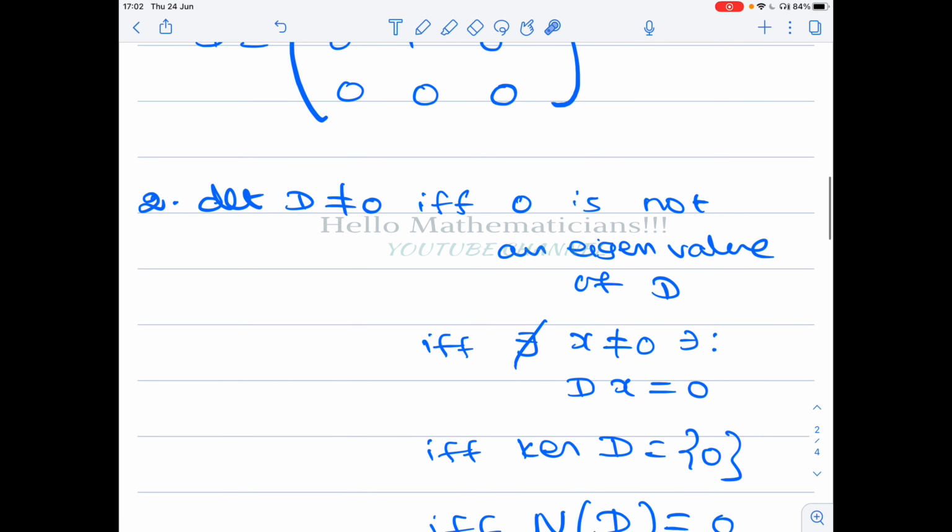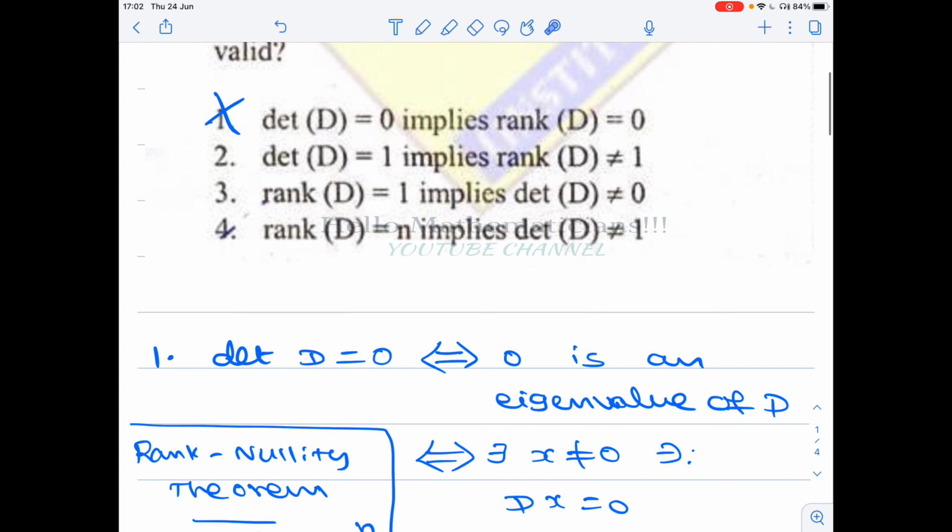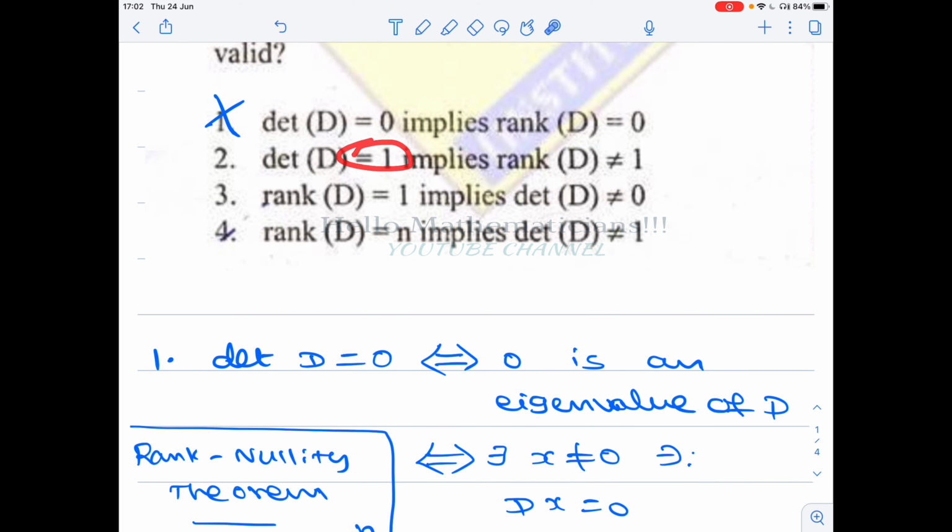Okay, so we conclude that determinant of D not equal to 0 if and only if rank of D equal to n. This is called full rank. If an n by n matrix has rank n, it is said to have full rank. So we conclude that if determinant of D is not equal to 0, any number, then its rank will always be equal to n.